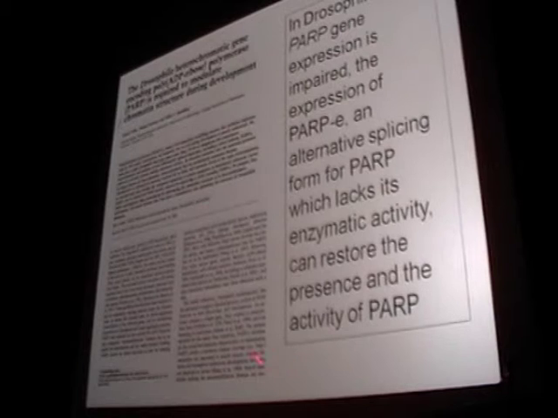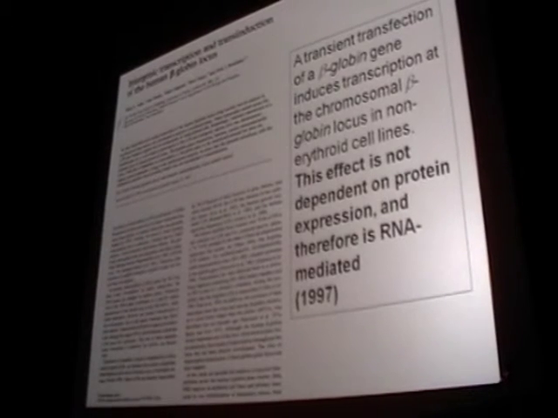There are some papers which could suggest a mechanism like that. For example, it's known in Drosophila that when PARP gene expression is impaired, the expression of PARP-E, which is an alternative splicing form for PARP which lacks its enzymatic activity, can restore both the presence and the enzymatic activity of PARP wild type. This is another paper, don't worry about that, there are other explanations for that.